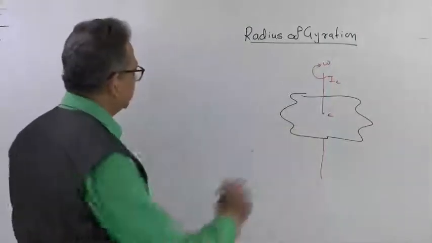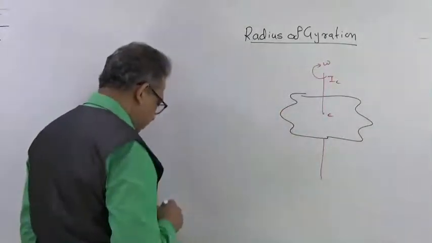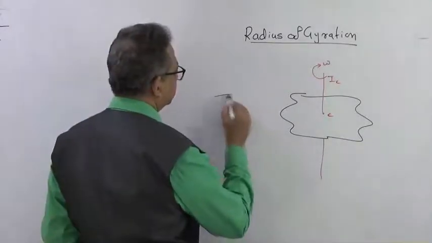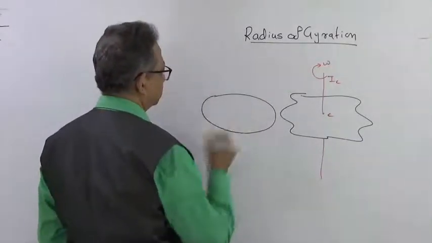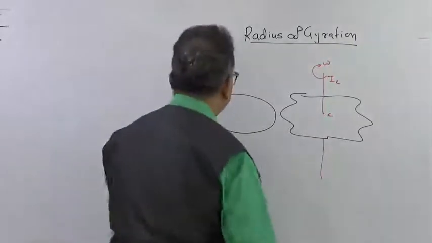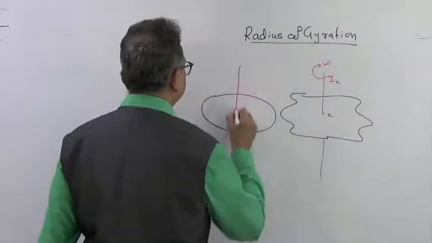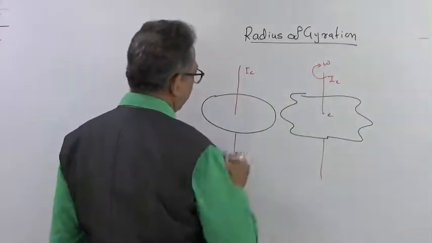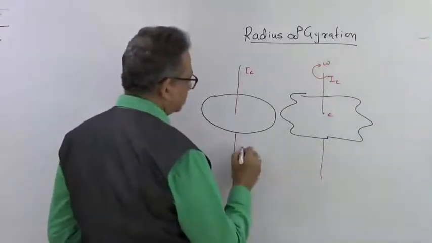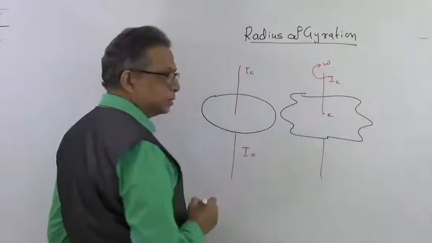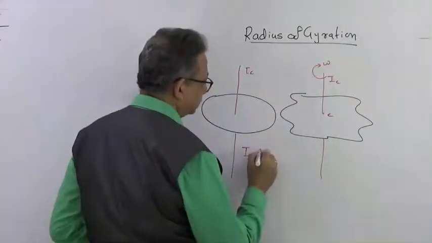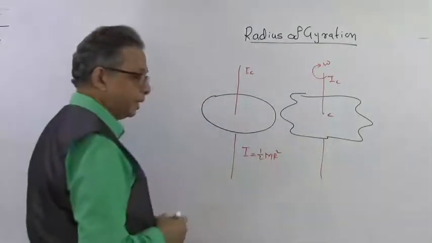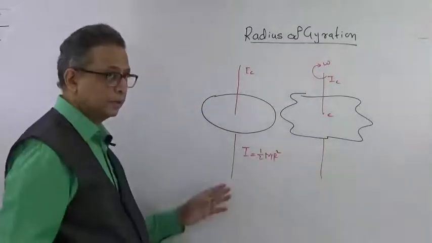From this derivation, we had then done a derivation of a disk. In this disk, again we had taken an axis passing through the center, named it IC, and the moment of inertia of this disk was given as 1/2 mr square.